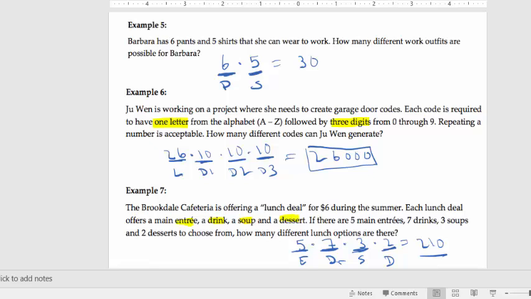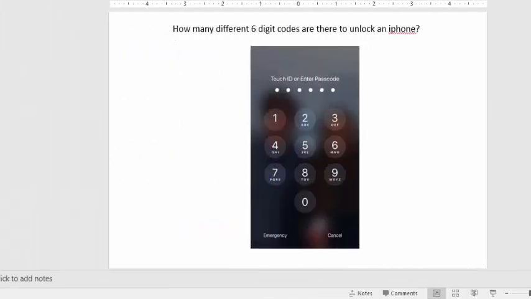So that's your counting principle, right? Slots and choices, I think, is the way to go, though. So determine how many slots you have, and then determine how many choices you have in each of those slots. So just wrapping up our discussion of the counting principle and sample spaces, we'll look at a couple more examples here.